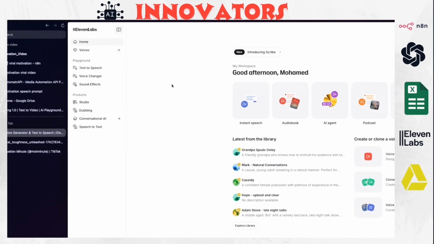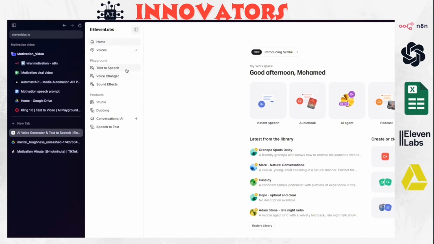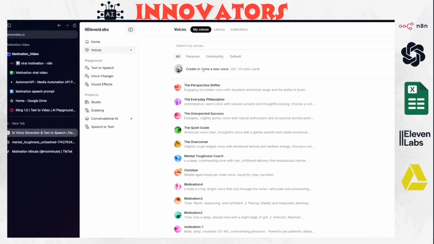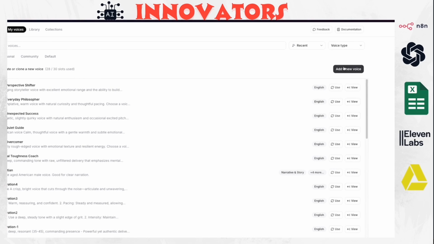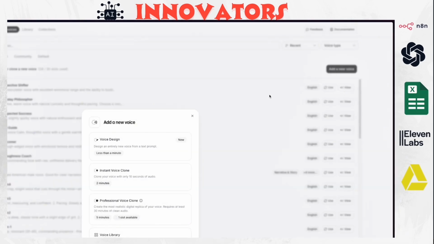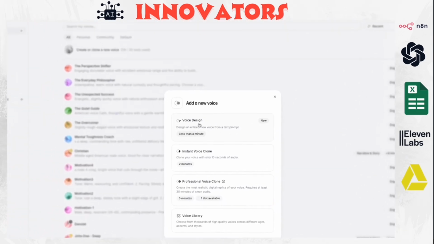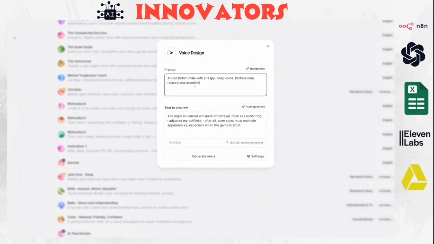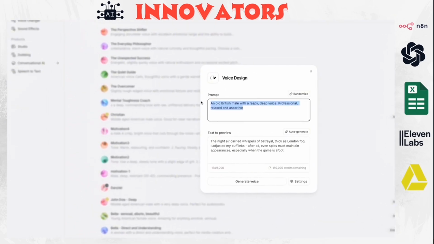So I'm taking you here to 11 Labs. If you click on voices, you'll see create or clone a new voice. So you click on add new voice, and under voice design, this is where you add the instructions to give you a voice that represents these characters.